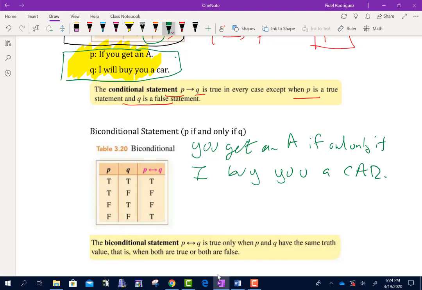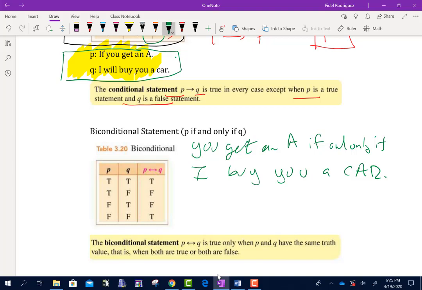So I want us to analyze what that means. If you get an A, I'm buying you a car. What it also means is the only way I'm buying you a car is if you get an A. So if I bought you a car, that means that you got an A. And if you got an A, that means I'm buying you a car, and there's no other way around it.